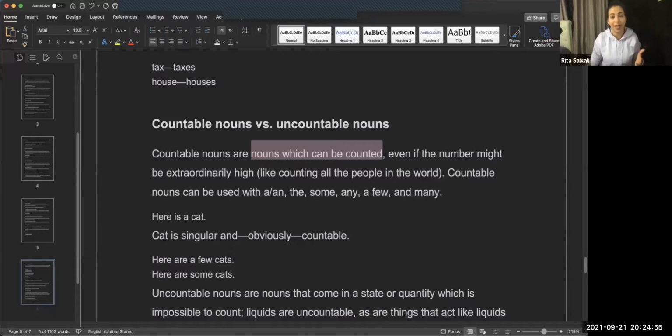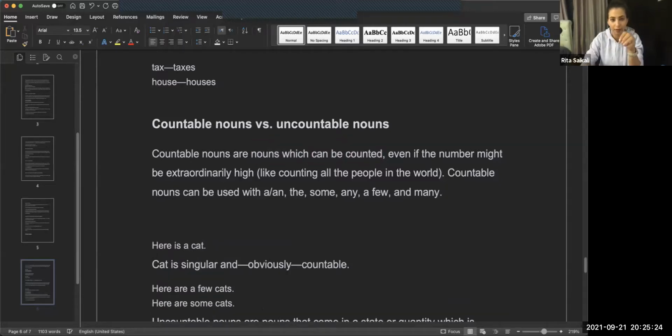If I start counting, I will start at 1 and end at 1,000, even though it's a very big number. So I can count the amount of books, or notebooks in this case, that I have. So I can add an S to it. Countable nouns can be used with the article a or an.